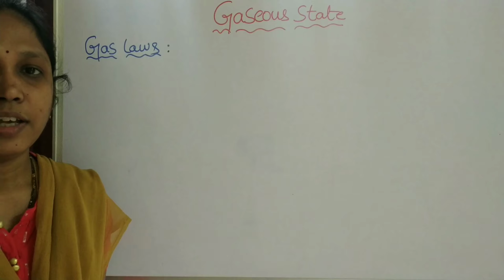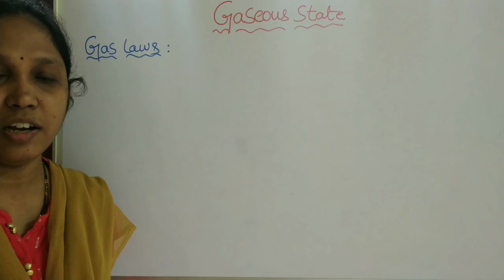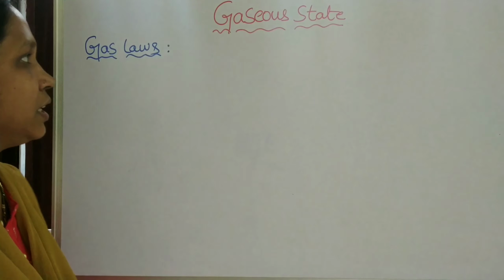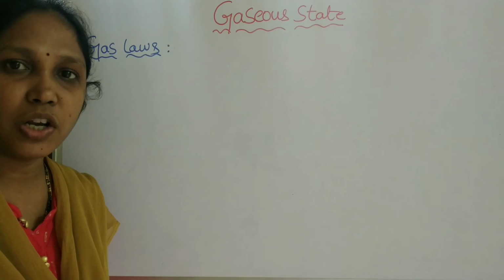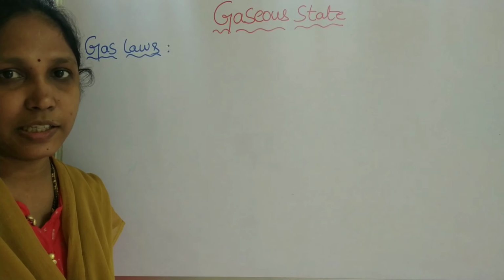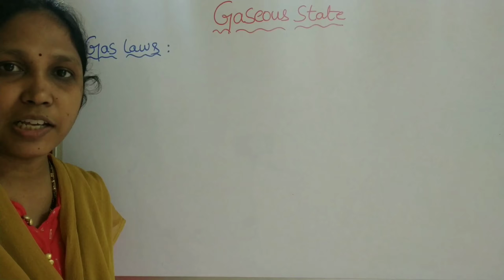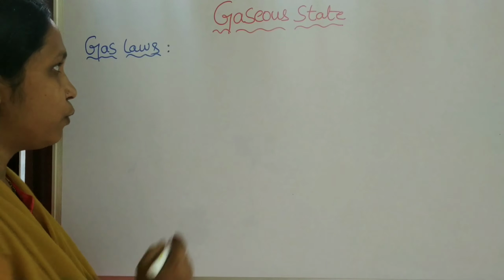Gas laws: the laws explain the relation between the measurable properties of gases. That means the laws explain the relationship between pressure, temperature, volume and quantity of the gas. There are four laws that explain the properties of gases. What are the four laws?